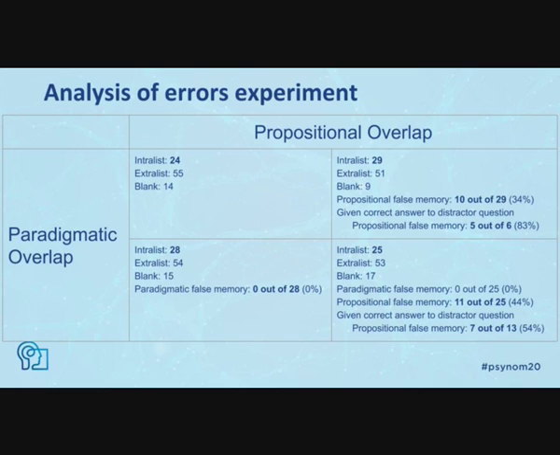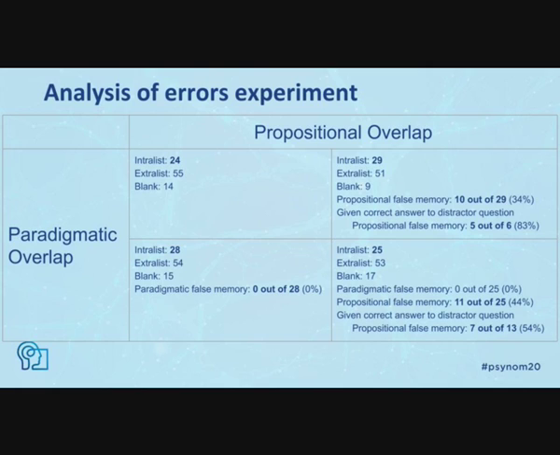If we take the errors and bin them into those that are intralist, extralist, or blank, we can see if the errors corresponded to the propositionally overlapping lures or the paradigmatically overlapping lures. Here I'm defining an intralist error as an incorrect name that had occurred in another studied sentence. We are most interested here in these intralist errors.